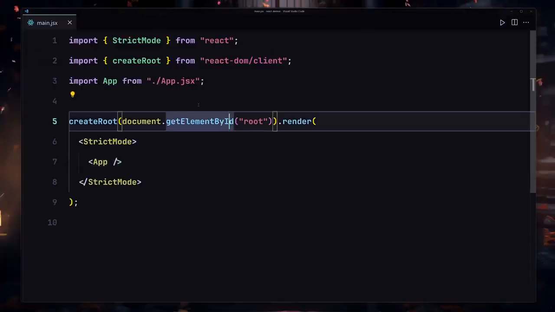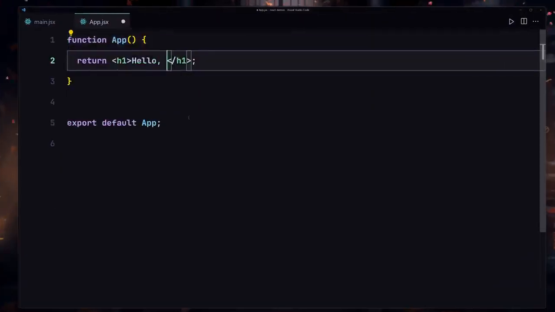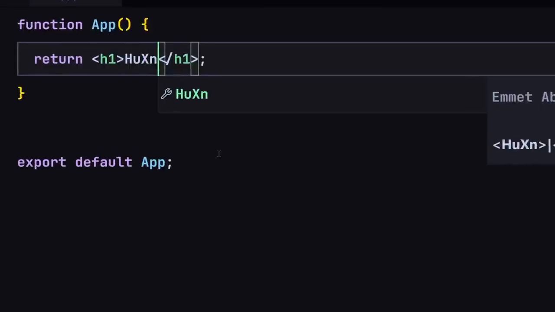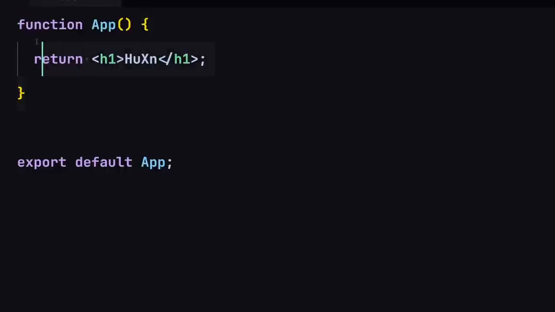So if I change something inside that component, like if I go in there and change that to my own name maybe, and now if I save that, here you can see I'm now getting my own name. So yeah, this is how we are going to be creating a component.